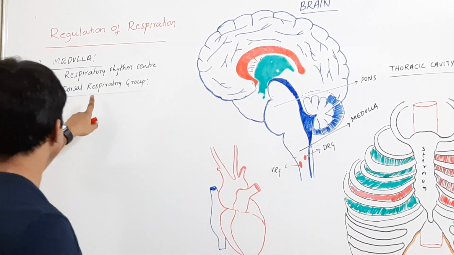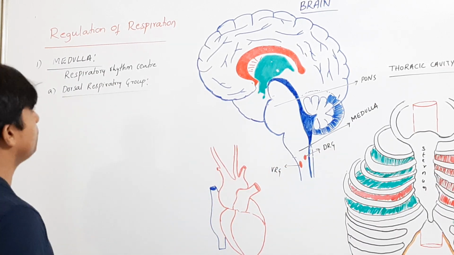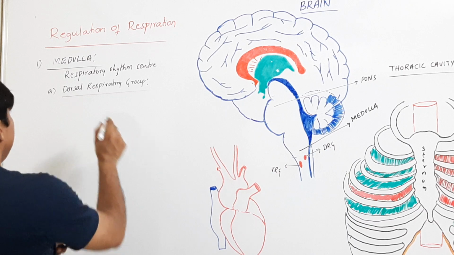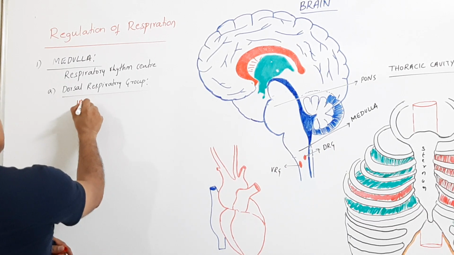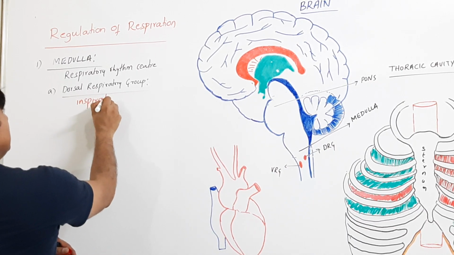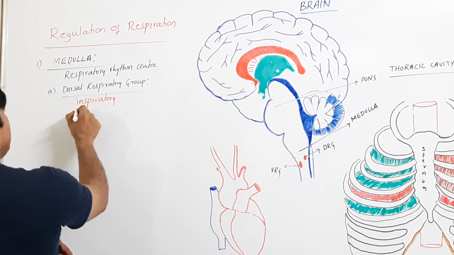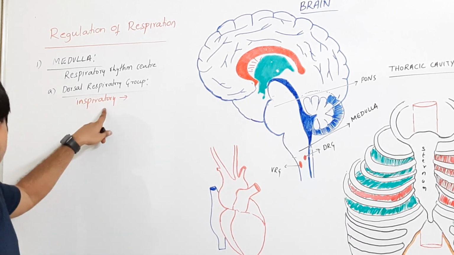This DRG is responsible for the normal rhythm and is the inspiratory signal controller.